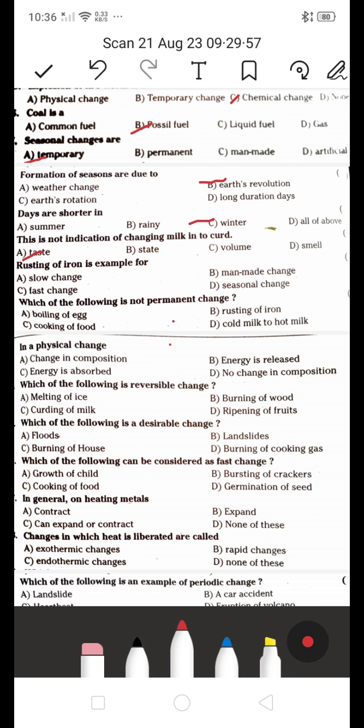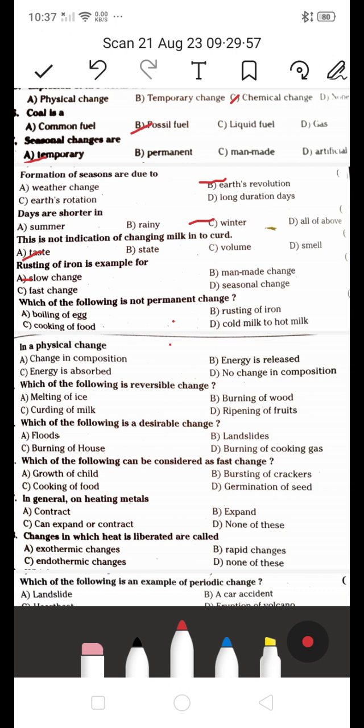నెక్స్ట్, rusting of iron is an example for slow change, fast change, man-made change, seasonal change. They are asking about rusting of iron is an example for which change? It's a slow change. Rusting of iron is a chemical change కూడా అని మనం ఇందాక చదివాం. So it's a slow change, rusting of iron.